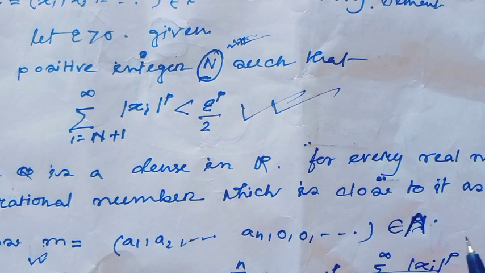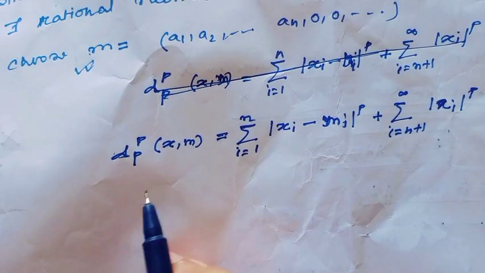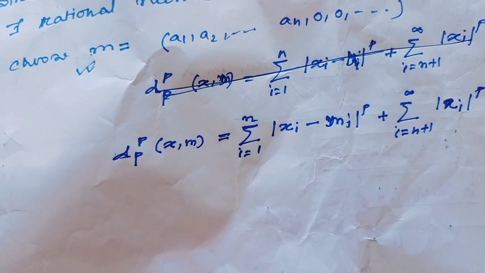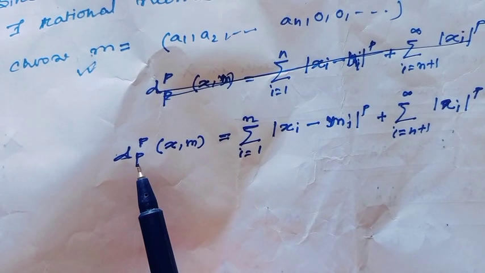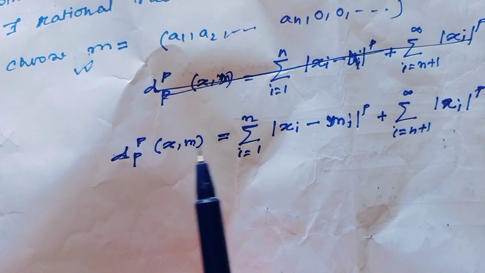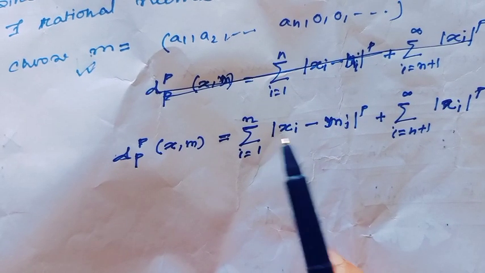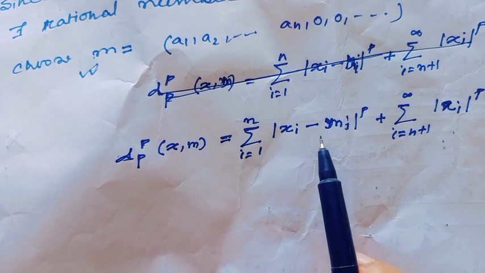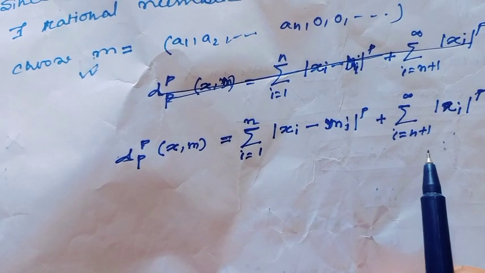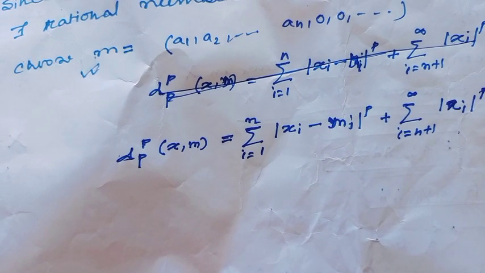Consider this element m belongs to the subset capital A. Now the distance between the point x and m would be dp, since the metric space is with dp. So consider dp to the power p equal to summation i equal to 1 to n of absolute value of xi minus mi to the power p, plus summation i equal to n plus 1 to infinity of xi to the power p.